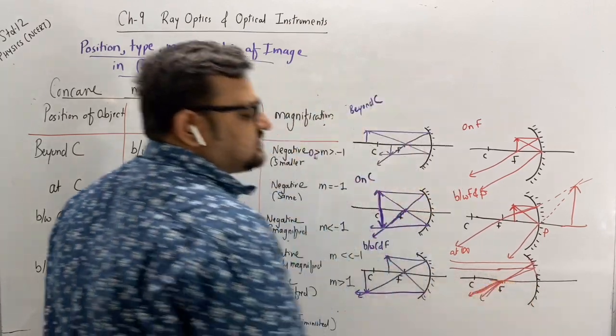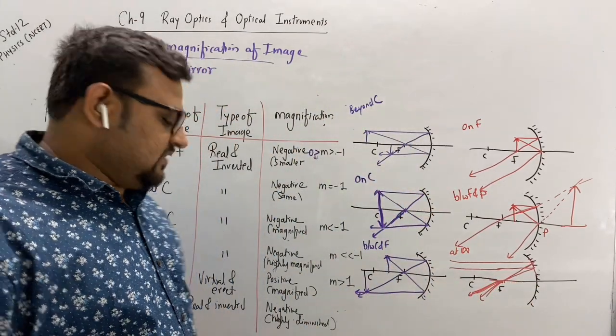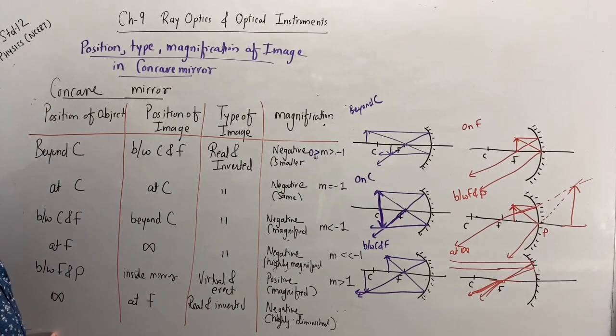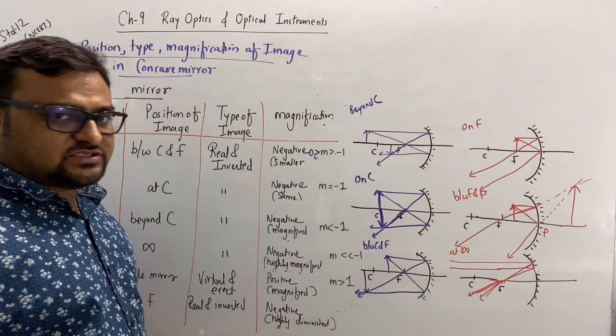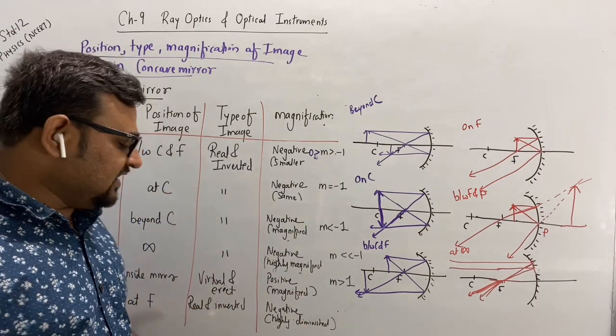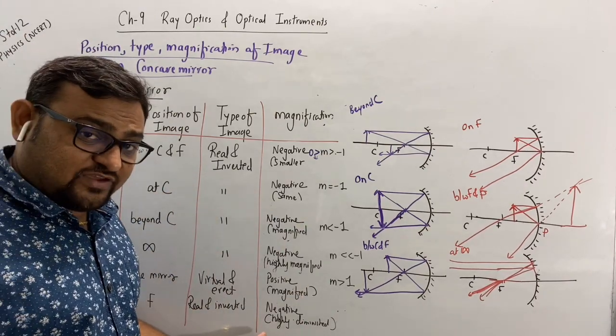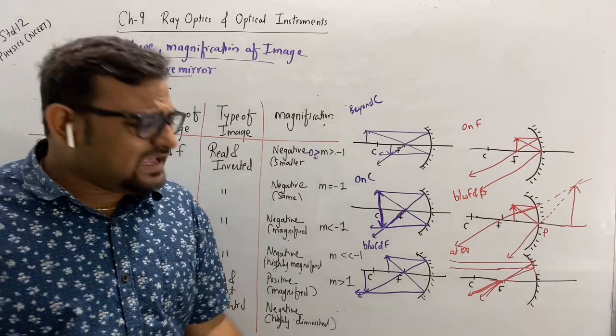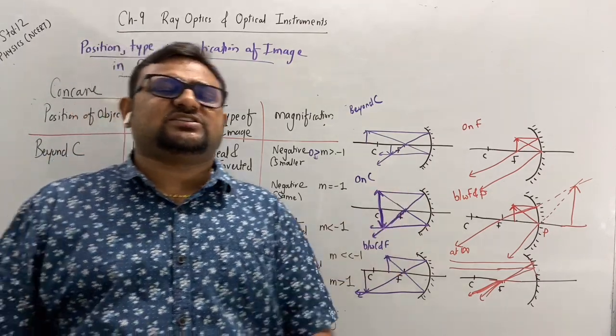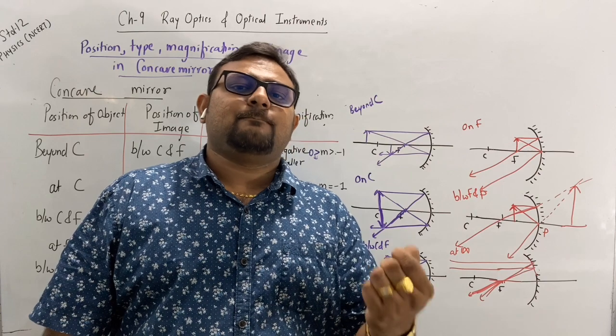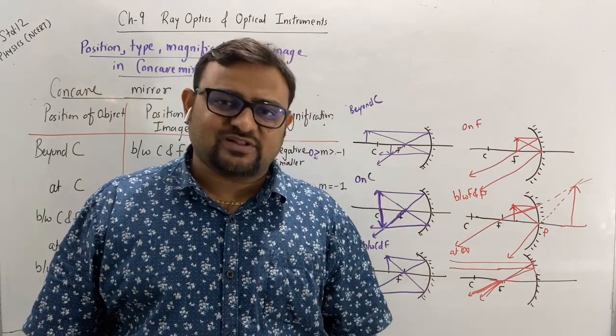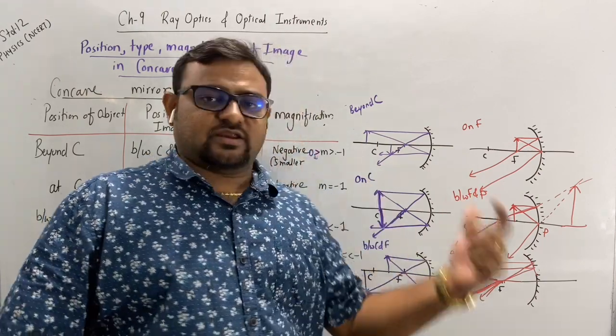Okay, parallel rays meet at F. So at infinite position of object, the image will form at F. Type of image, again, as it is in front of the mirror, I will say real and inverted, negative magnification, but it is highly diminished. It will be just like a point.